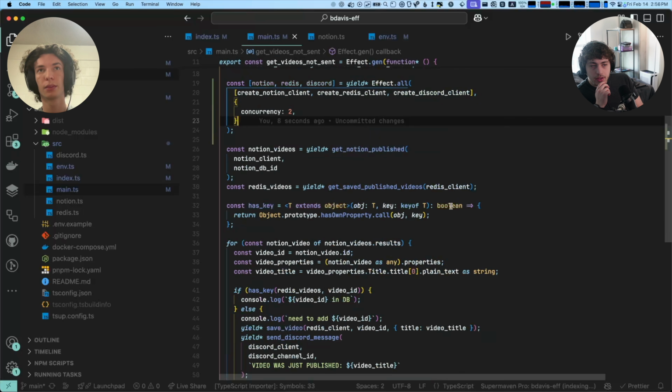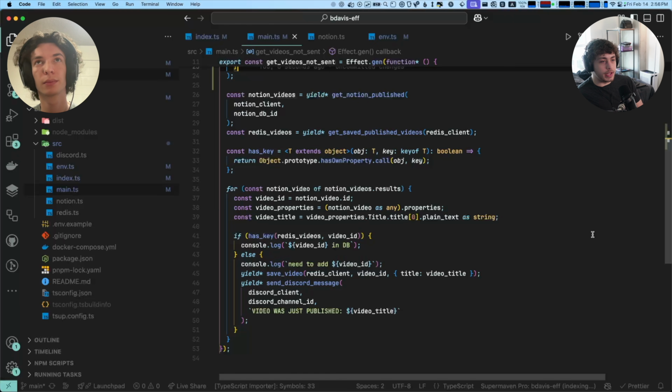Okay, cool. Then after that, we're grabbing some videos out of Notion. So we're grabbing the most recent published videos effectively. Then we're checking whether or not those have been saved into Redis because we need to know if we've already sent the message. And then if we haven't sent the message on those, we go ahead and send the message. That's really all there is to this. It's not a particularly complex program, but there's definitely some stuff here to go over with how the effect is being used for sure.